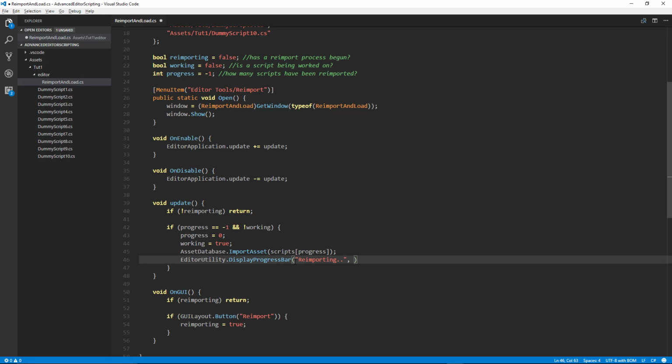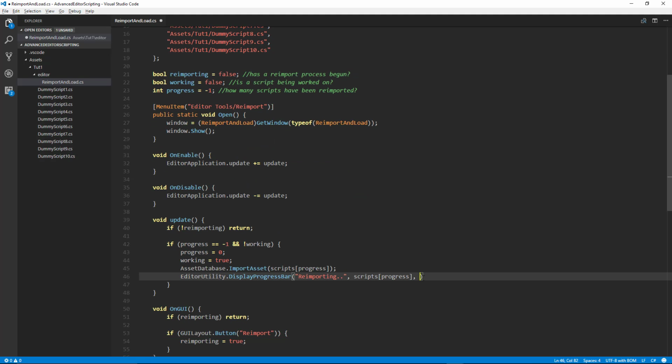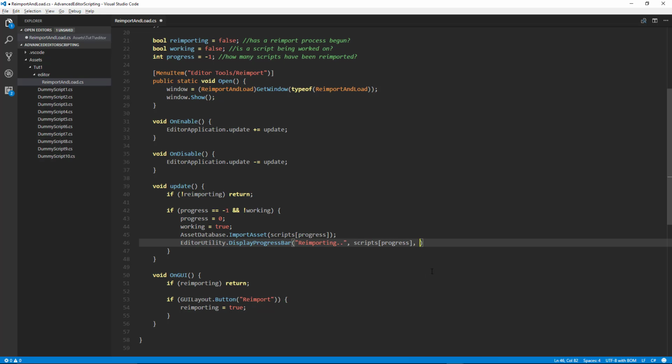So we could use this string for what we're currently reimporting, so that could just be the scripts at progress. It'll basically just show this path name, indicating that we are currently reimporting that script. And then we have the progress. So how far along is that progress bar? So we'll cast this int into a float, and divide that by the scripts length minus 1.